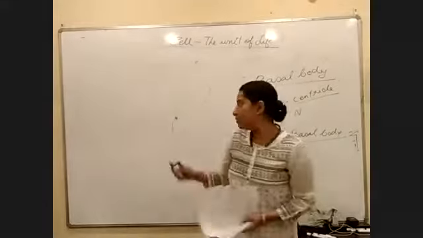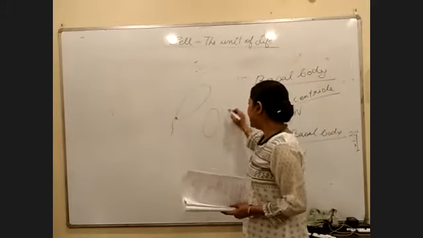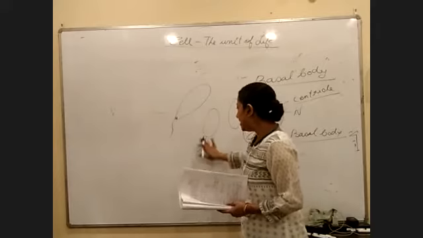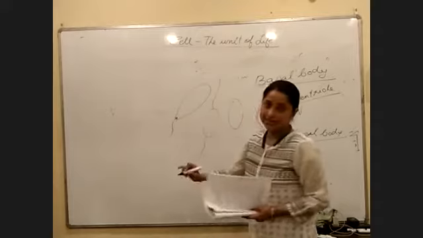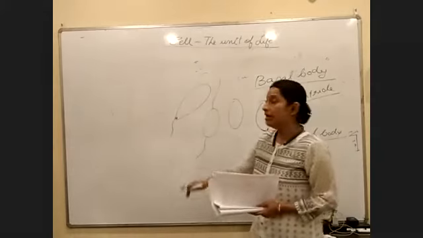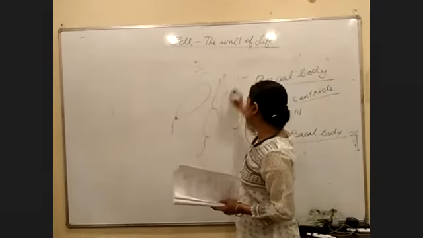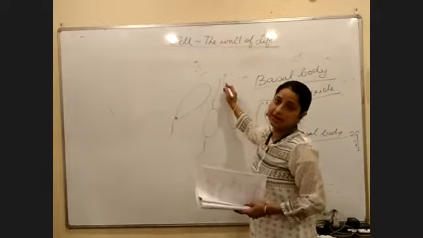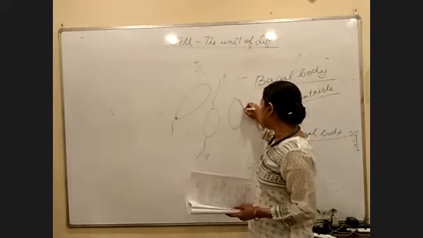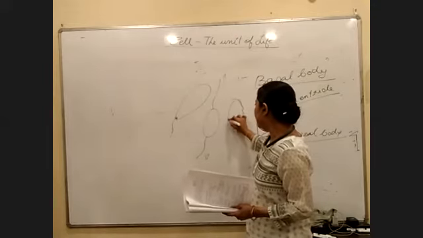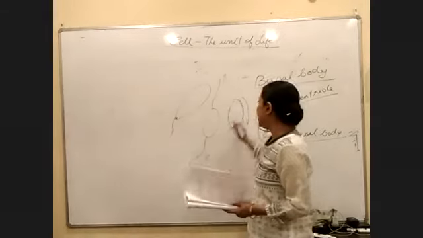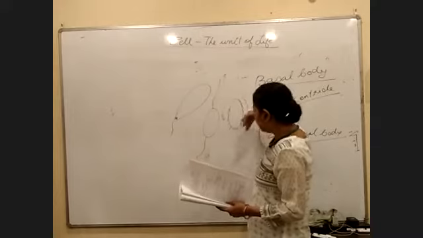Okay? So suppose we have two cells. This is one cell and this is another cell. Suppose there is a flagellum here, right? So suppose there are two flagella. This flagellum and this flagellum are not dependent on each other. Means if this flagellum wants to go like this, the other flagellum might not want to go in the same direction. It might sometimes go in the opposite direction also. But if you're talking about cilia, they work in coordination. If they are moving like this, then all the cilia will move in this direction. If they are moving in this direction, all the cilia would move in this direction.